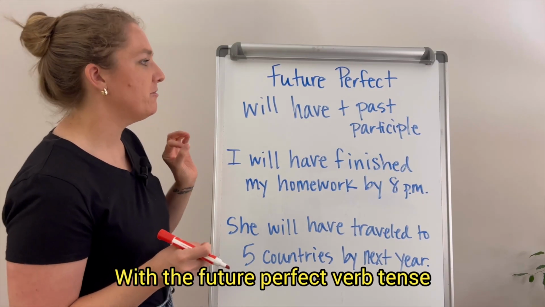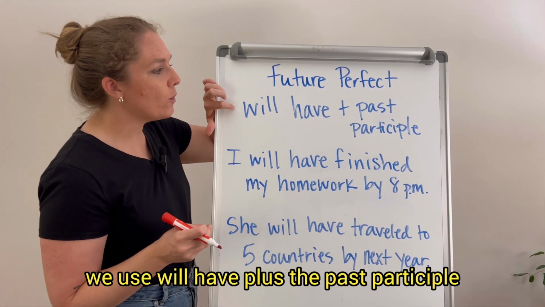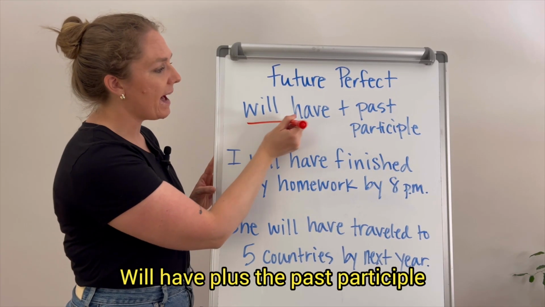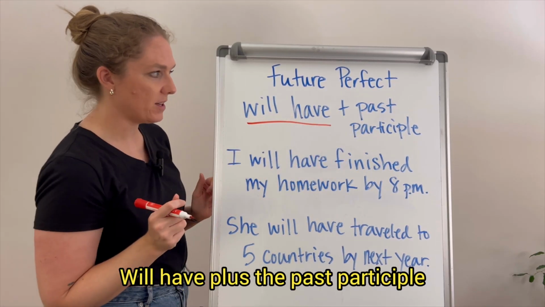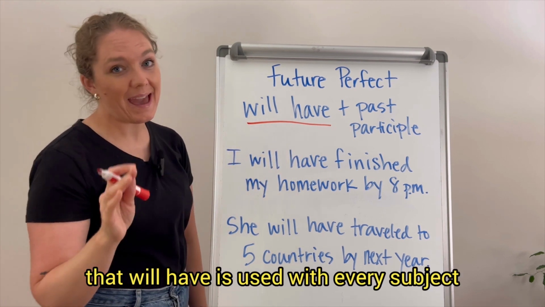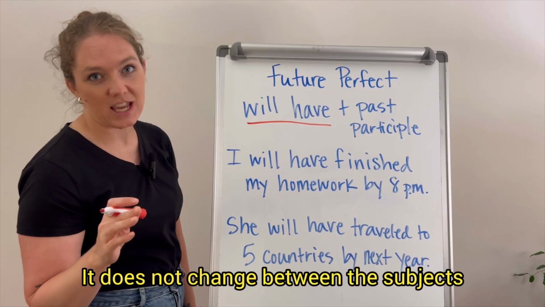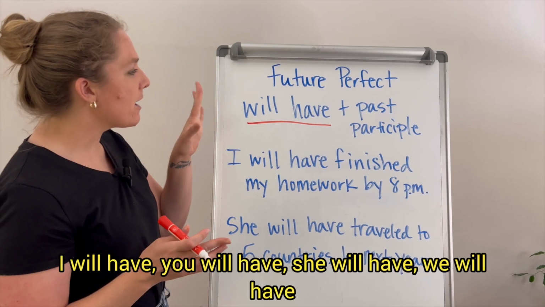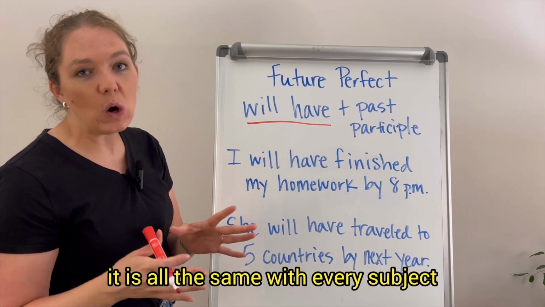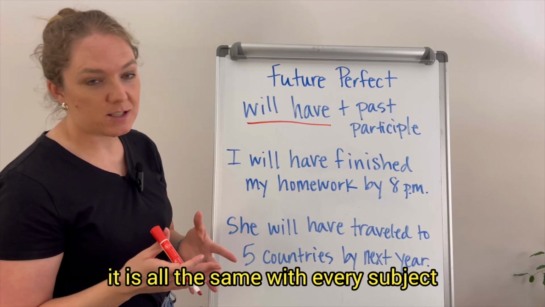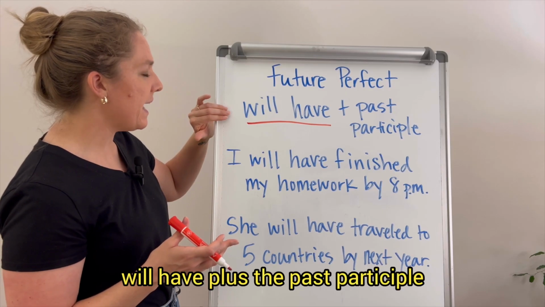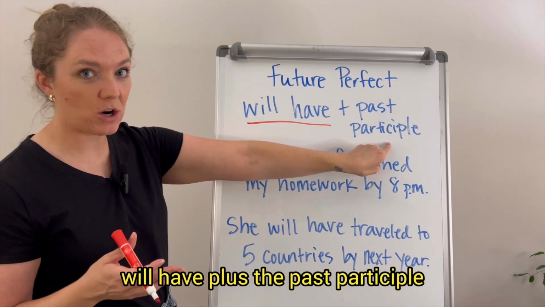With the future perfect verb tense, we use will have plus the past participle. And the good news is that will have is used with every subject. It does not change between the subjects. I will have, you will have, she will have, we will have. It is all the same with every subject. So, future perfect verb tense is formed with will have plus the past participle.